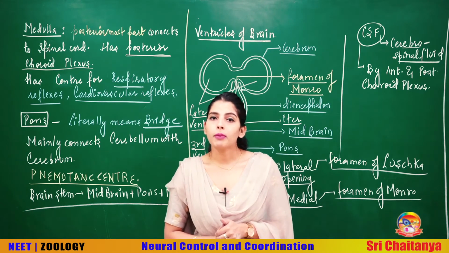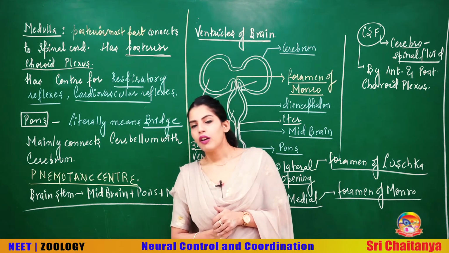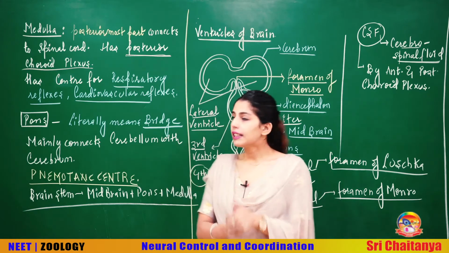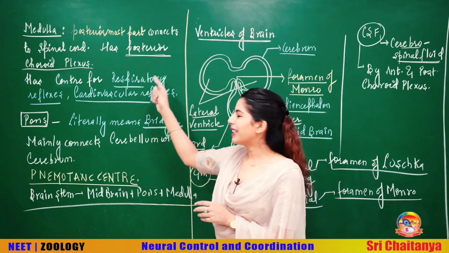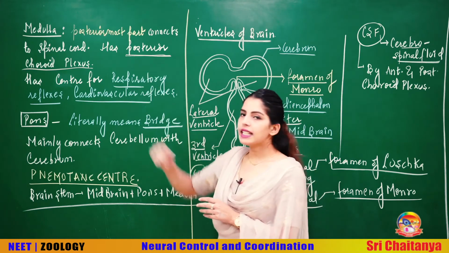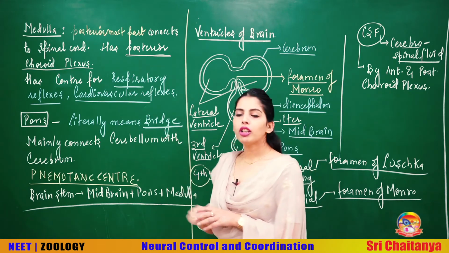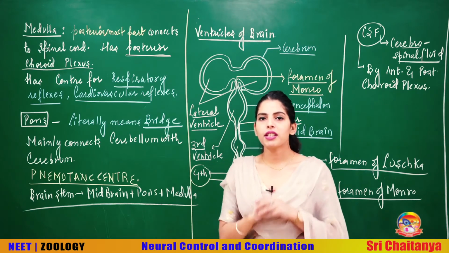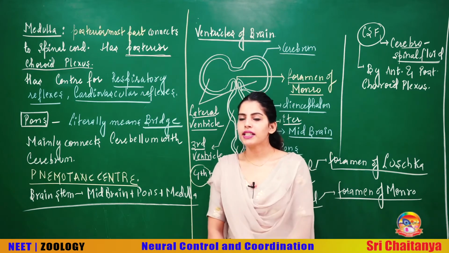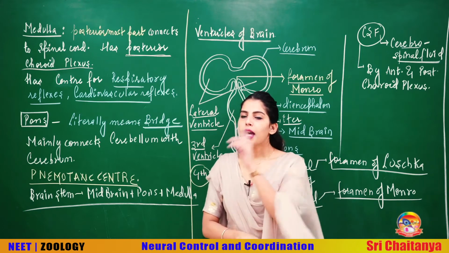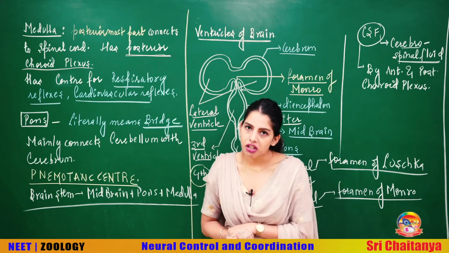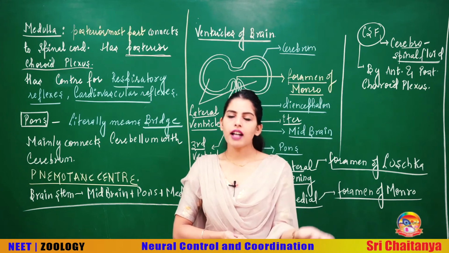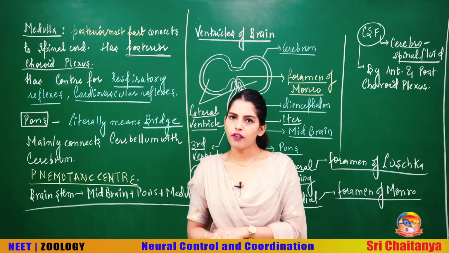of the normal breathing, normal inhalation, normal exhalation, forceful inhalation, forceful exhalation. That's the control with the help of the RRC present in the medulla. Talking about the cardiovascular reflexes, you have the cardio-acceleratory center and the cardio-inhibitory center, both located in the medullary region, that can control the cardiovascular reflexes, increasing the rate of heartbeat as well as decreasing the rate of heartbeat.